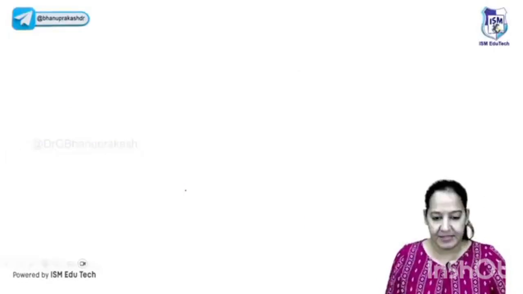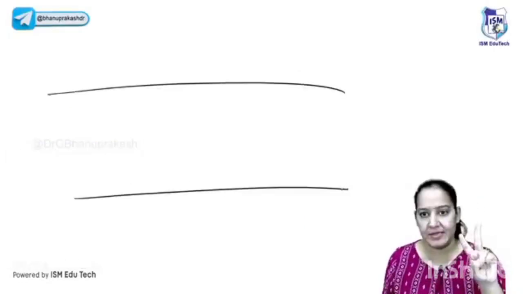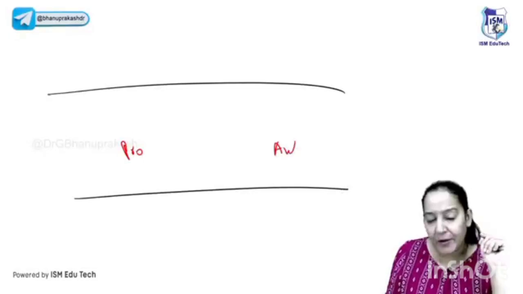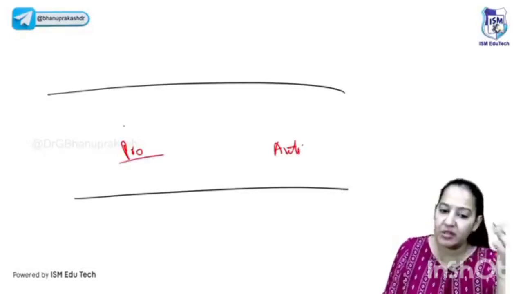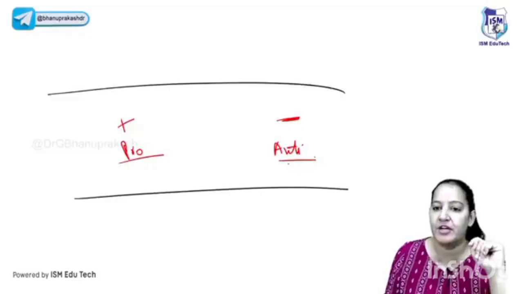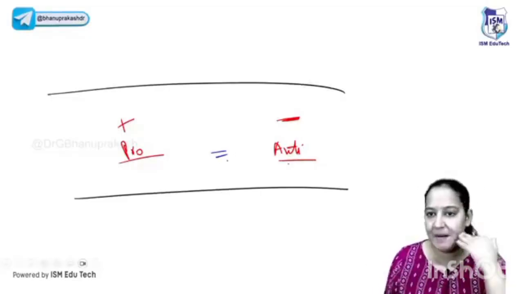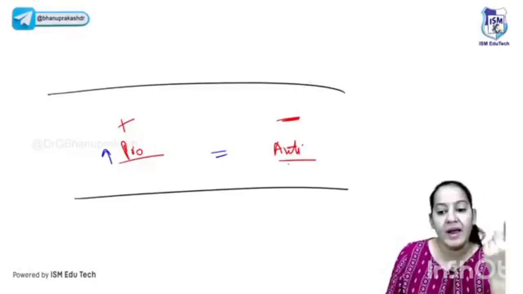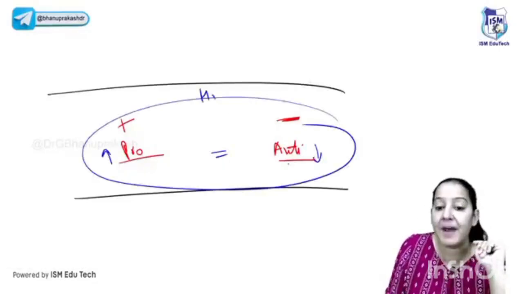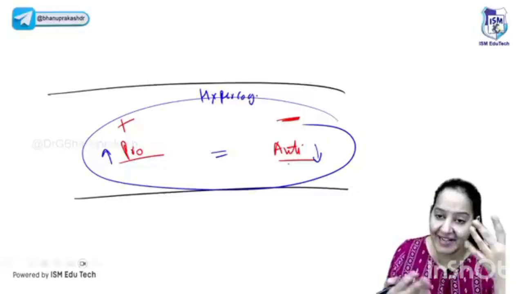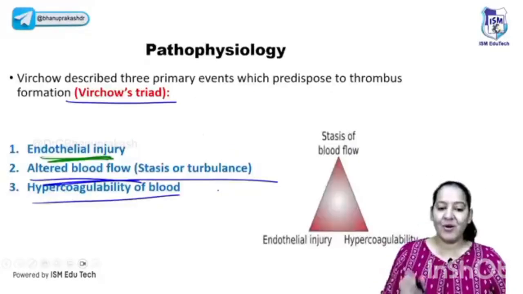And the third cause is hypercoagulability. Now in the blood, God has given two things: the procoagulant and the anticoagulant. Procoagulants promote coagulation. Anticoagulants inhibit coagulation. So basically, we all have a balance. In my blood, procoagulants are equal to anticoagulants, so they balance each other. But due to any condition, if procoagulants are more and anticoagulants are less, such blood is known as hypercoagulable blood, and that leads to clot formation even without injury. So the third cause is hypercoagulability.